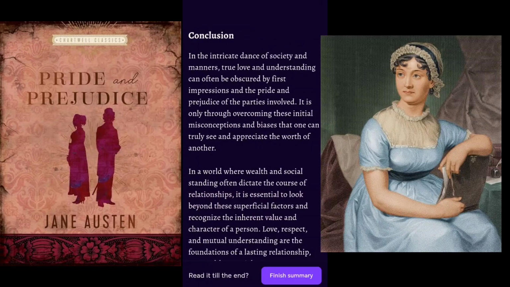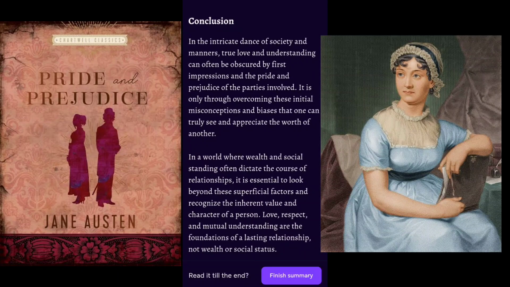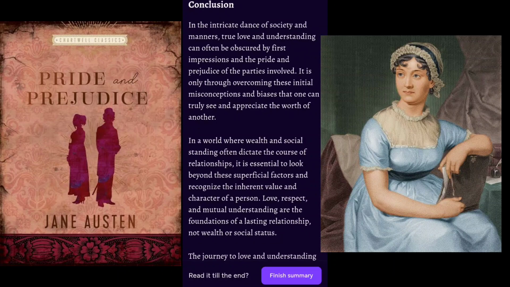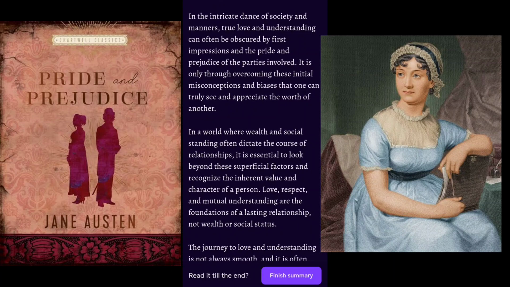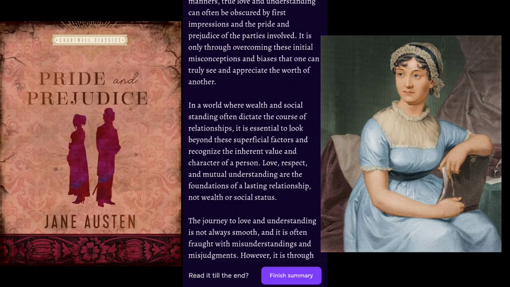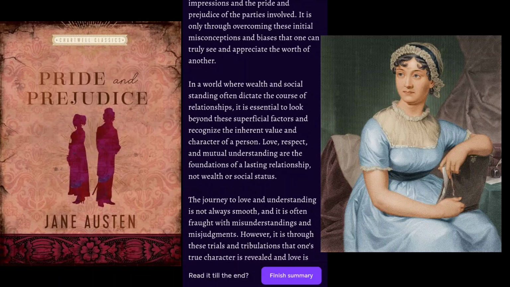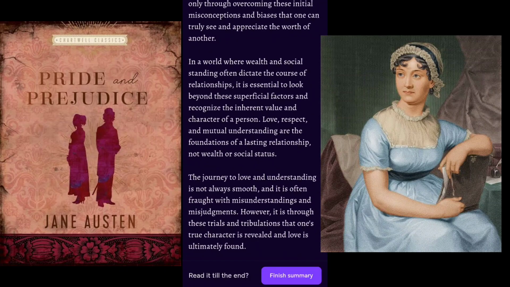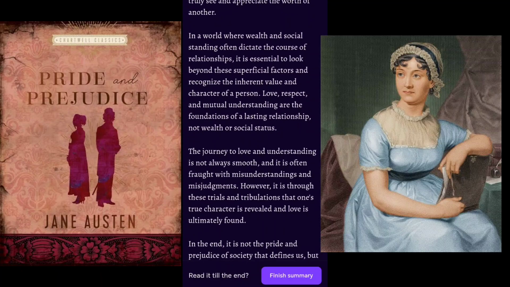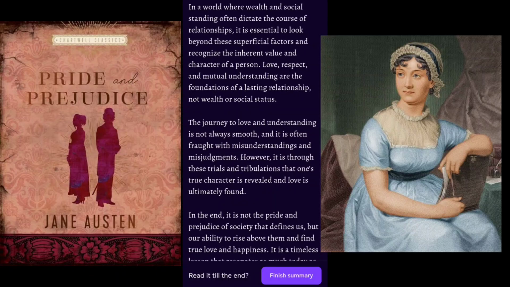Point 6. Conclusion. In the intricate dance of society and manners, true love and understanding can often be obscured by first impressions and the pride and prejudice of the parties involved. It is only through overcoming these initial misconceptions and biases that one can truly see and appreciate the worth of another. In a world where wealth and social standing often dictate the course of relationships, it is essential to look beyond these superficial factors and recognize the inherent value and character of a person. Love, respect, and mutual understanding are the foundations of a lasting relationship, not wealth or social status.